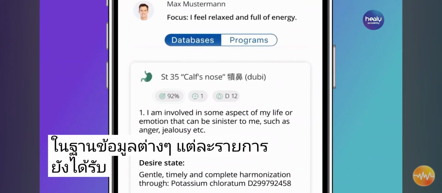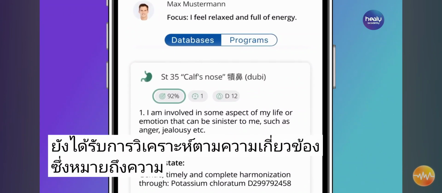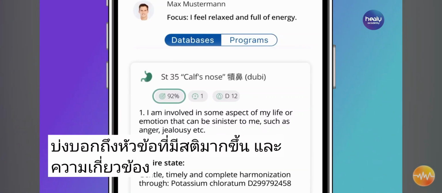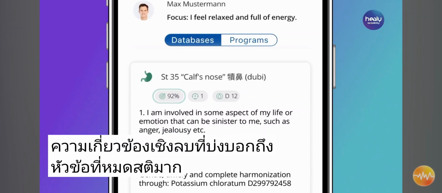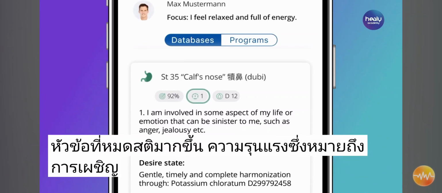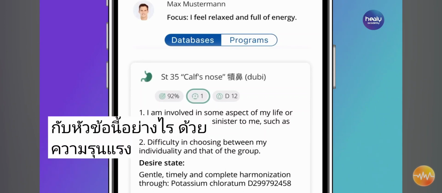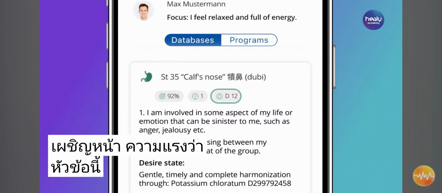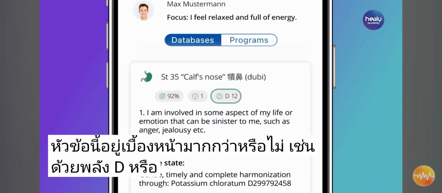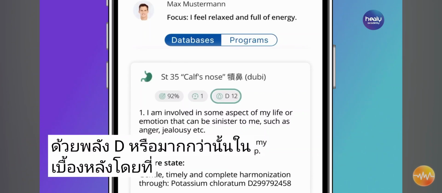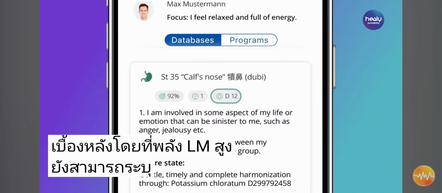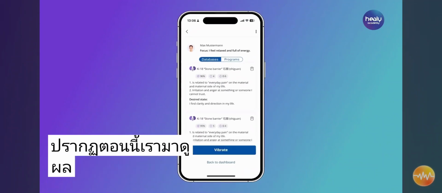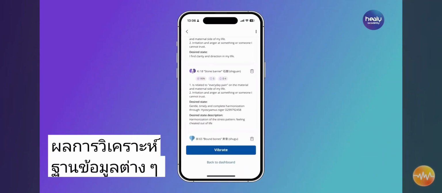Each entry is also analyzed for the relevance, meaning how important the topic is at the moment, with positive relevance indicating more conscious topics and negative relevance indicating more unconscious topics. The intensity. This means how confrontational you are towards this topic, with a higher intensity indicating a better ability to confront it. The potency. Whether this topic is more in the foreground, as for example with D potencies, or more in the background, whereby high LM potencies can also indicate topics from one's own ancestral line that have not yet manifested.